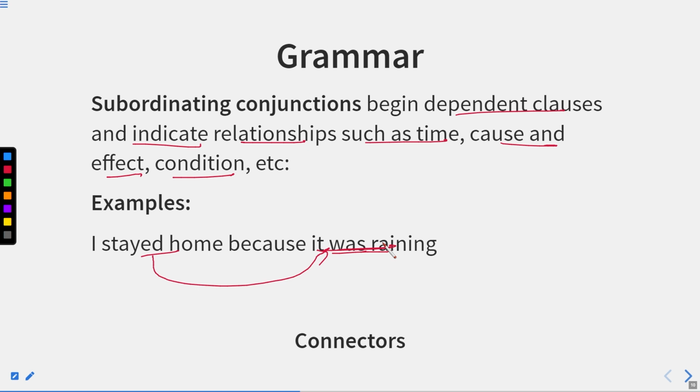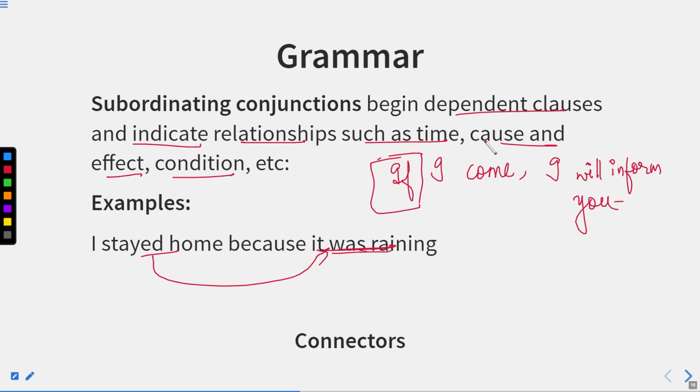But if we use the word if, for example, if I say, if I come, I will inform you. Now this is a subordinating conjunction, that is if. What happens if I just remove this word if from here and read the sentence: I come, I will inform you? Is the sentence complete? No. Only if I add the if is the sentence complete. If I come, I will inform you. It means my informing you is dependent on my arrival.